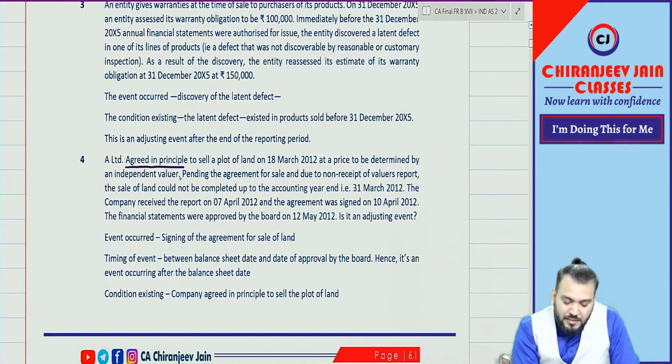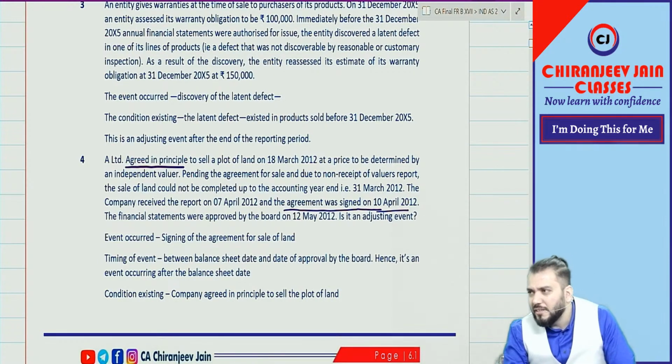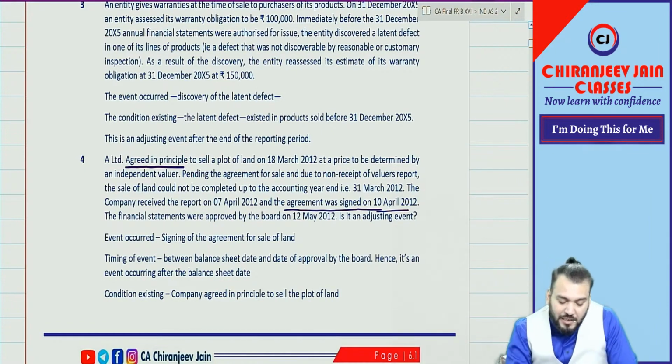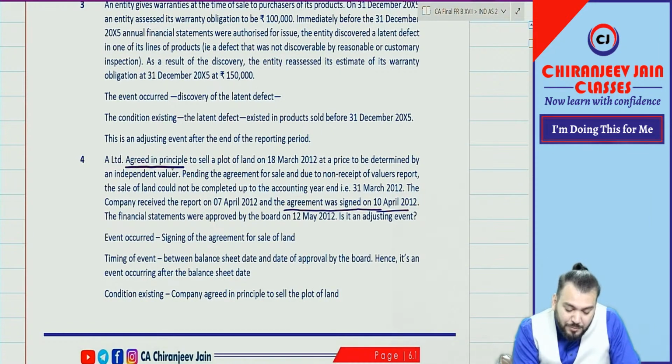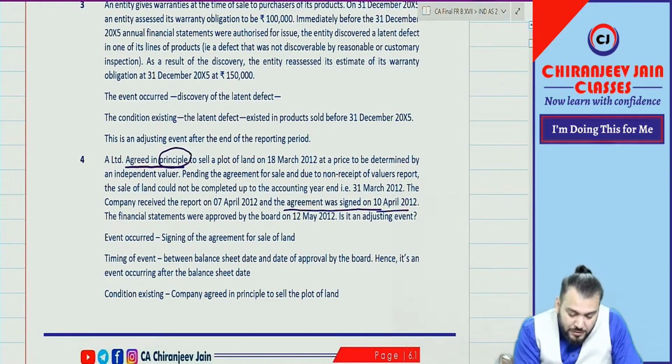The agreement is there. It is signed only. Where it is mentioned? And the agreement was signed on 10th April. Okay, agreement was signed, but what they said is "agreed in principle to sell." The word "principle" is written now.